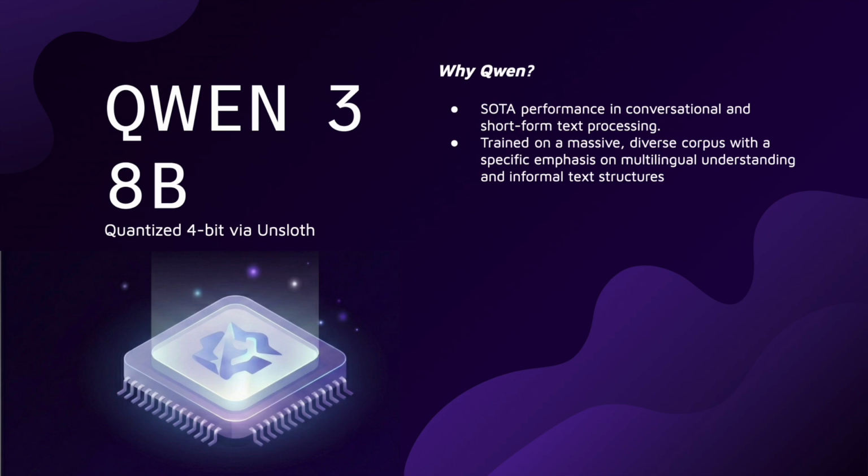It was developed with a heavy emphasis on multilingual understanding and informal conversational structures, which is exactly the noisy environment of social media. We have non thinking and thinking modes. For this detector, we explicitly disabled the internal chain of thought reasoning as we wanted to test the model's gut instinct based purely on its fine tuned weights.